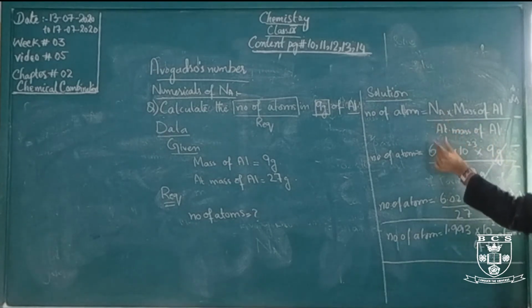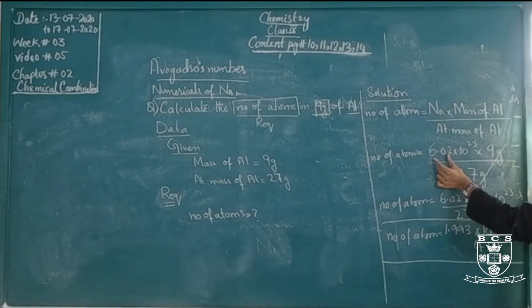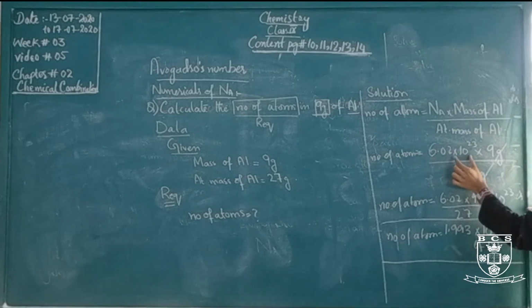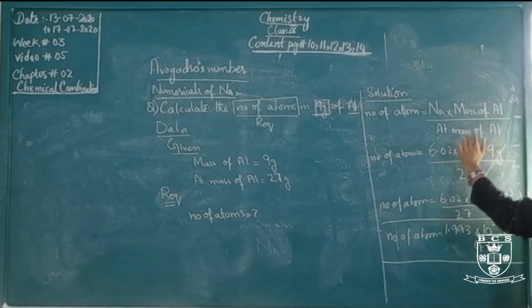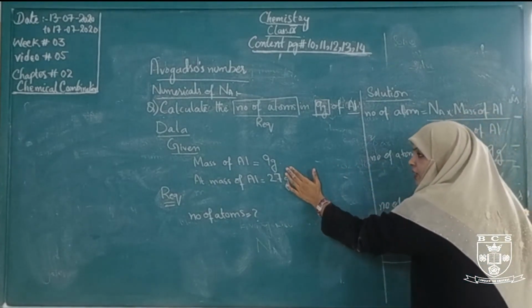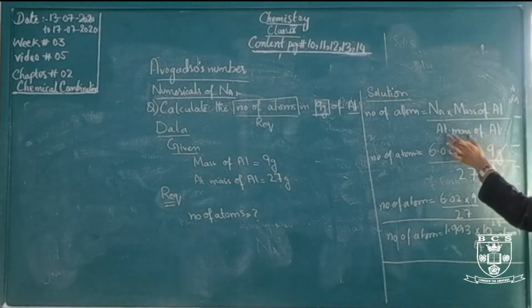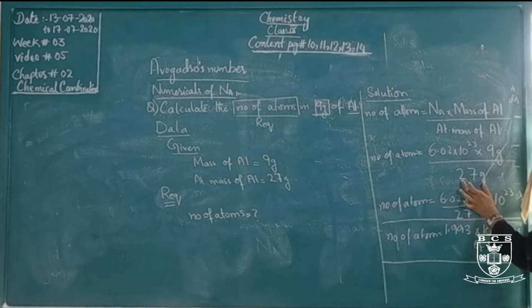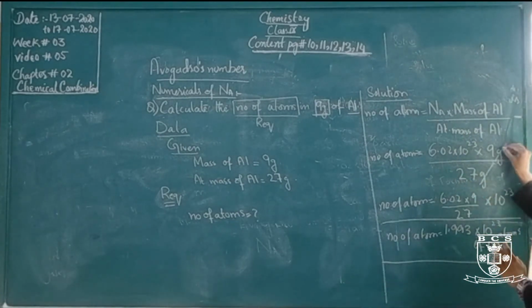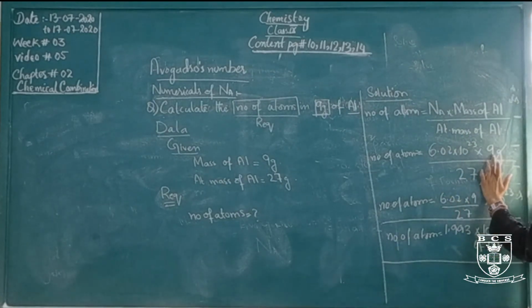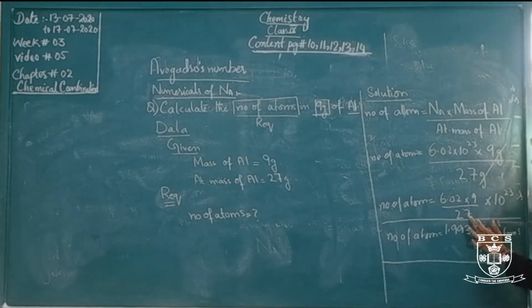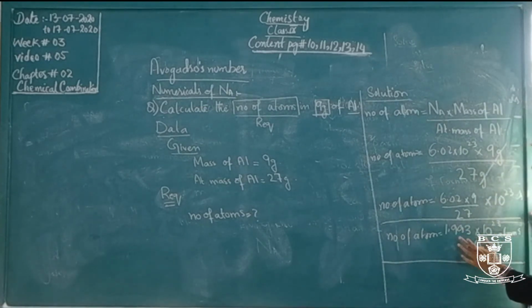The value given is 6.02, the constant value 6.02 into 10 to the power 23, multiplied by the mass of aluminium, which is given in the data as 9 gram, and the atomic mass of aluminium is 27 gram. Gram to gram, the units will cancel here. 6.02 multiplied by 9 and divided by 27. The answer is 1.993 into 10 to the power 23 atoms of aluminium.